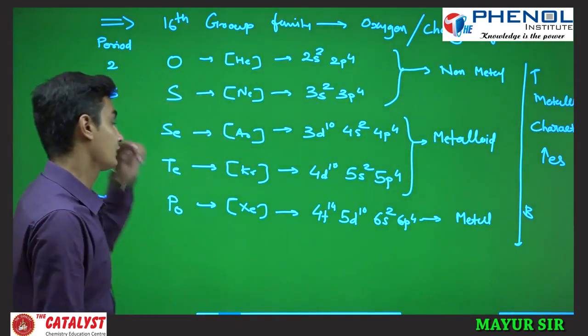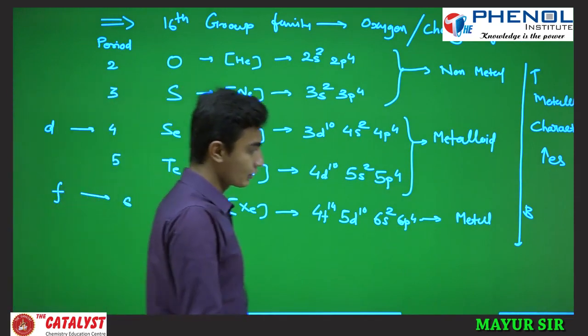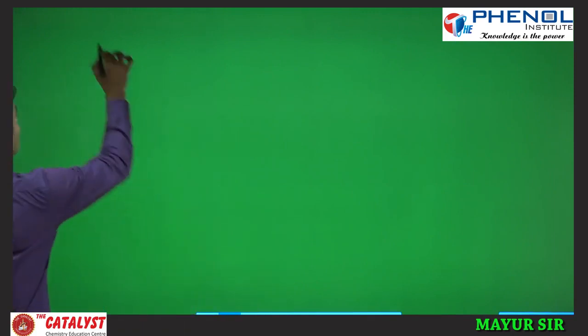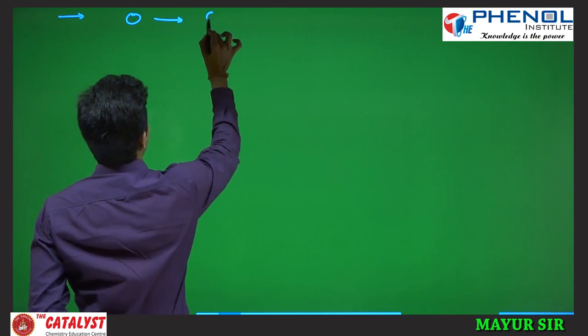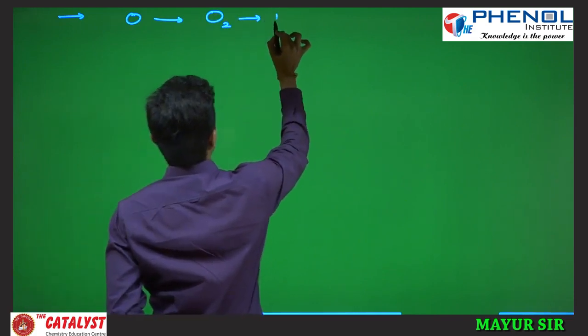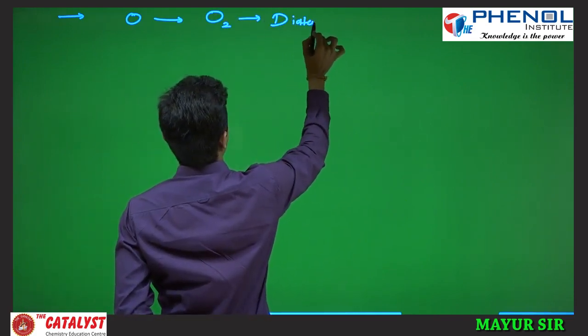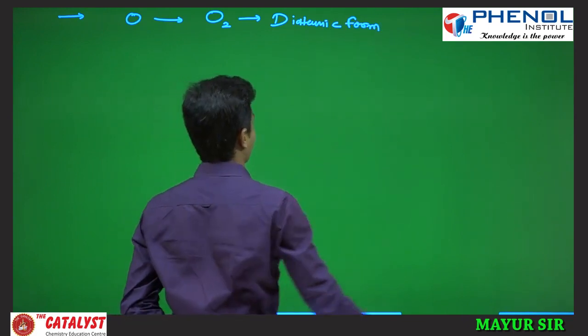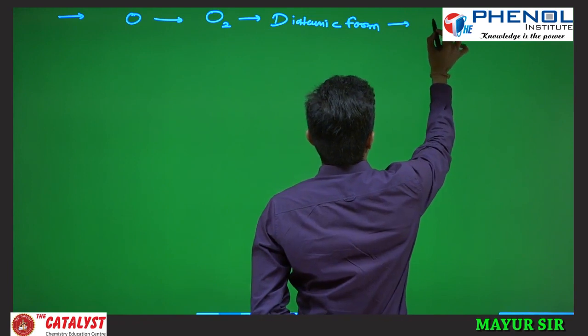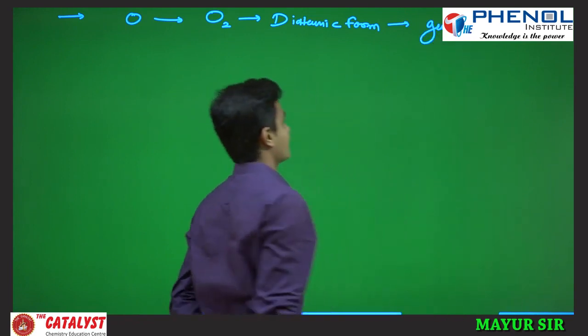Next we will see the allotropes and the states. Looking at the physical states, oxygen is in the diatomic form O2 and is in the gaseous phase.